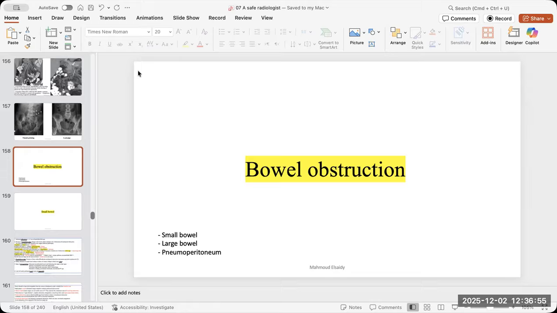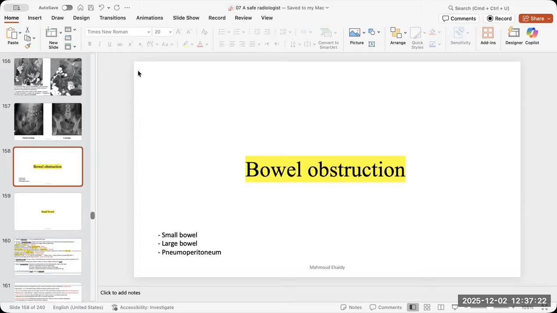Then it is dilated till where? So the whole proximal bowel is dilated, and till what part? Where is the transition point? And at this transition point, you will find the cause. So the cause will be adhesions, volvulus, mass, vascular occlusion, hernia, anything. But stick to the approach.